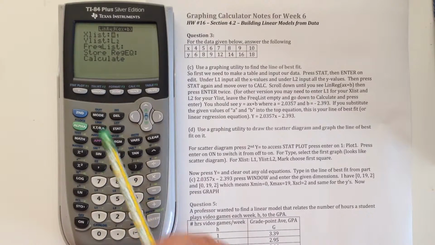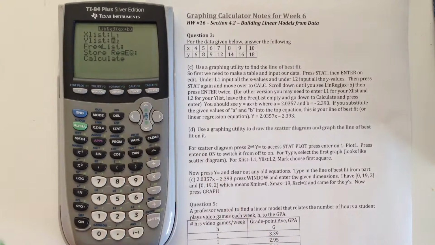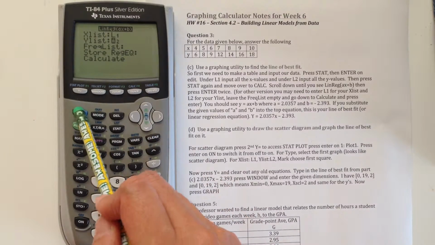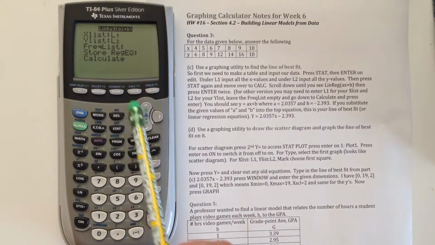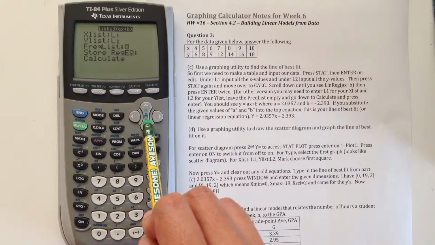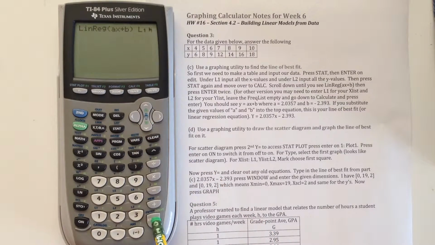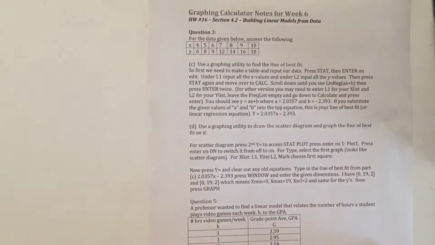If it does not, please press second 1, and that'll type in an L1. Jump down to your Y list. For L2, you need to press second 2. Make sure it says L2. We do not have a frequency list. I'm just going to tell you to go straight down to calculate, press enter, and then you will have the exact same results. Okay, so back to the old version.